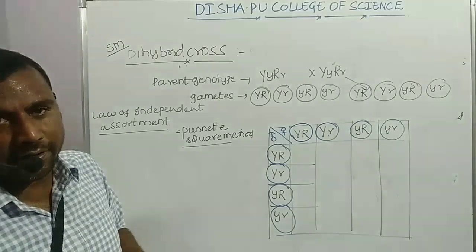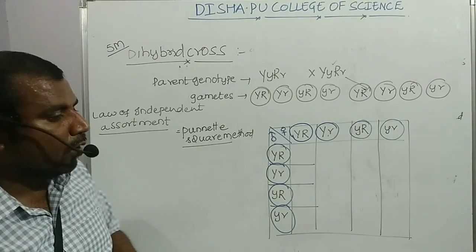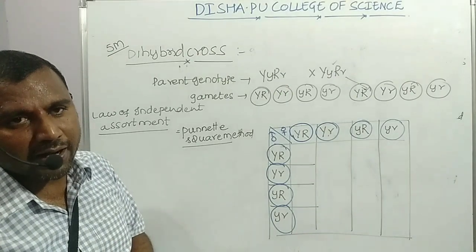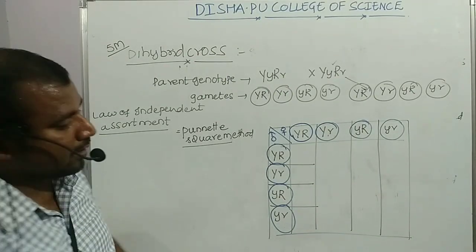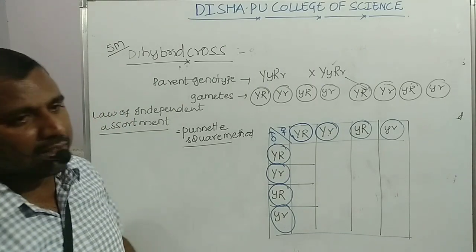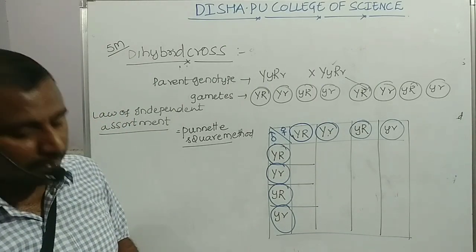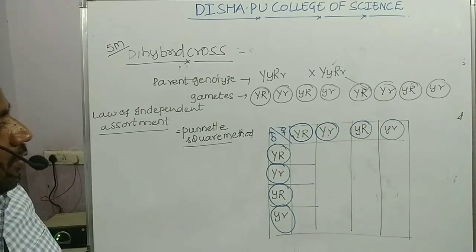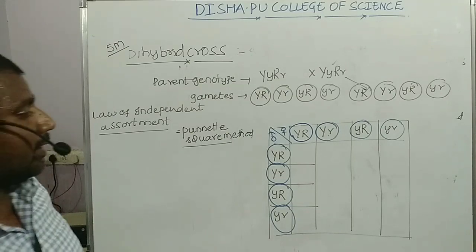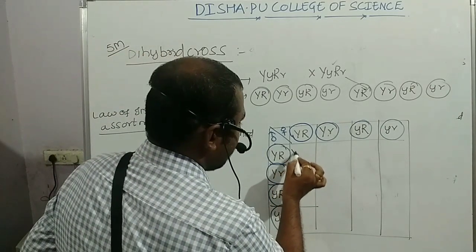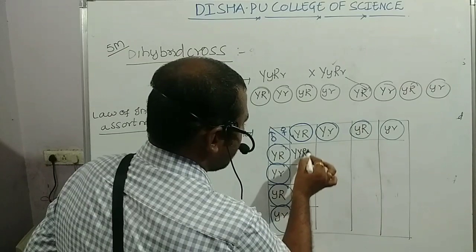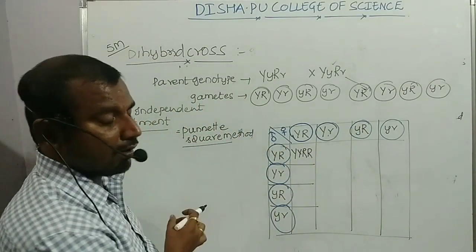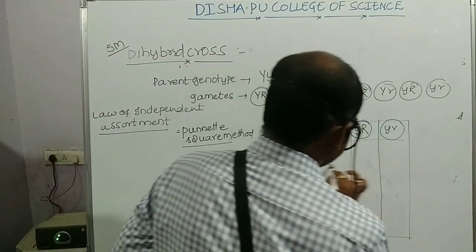once the plants are raised, in total how many plants will be obtained in the F2 generation? 4 into 4 probability means 16 plants will be obtained. So for those 16 plants, in what form will the genotype be? You see, capital Y capital Y capital R capital R. This is the first dominant condition.